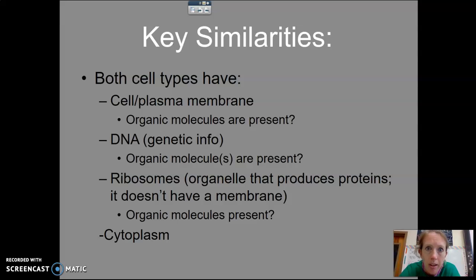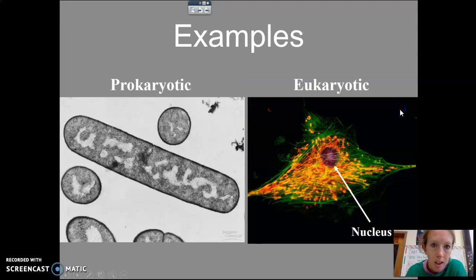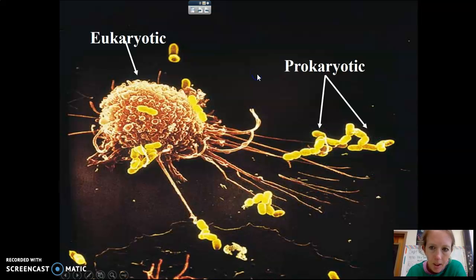All prokaryotes and eukaryotes have the organelle of ribosomes. Ribosomes do not have a membrane surrounding them, and so they're found in all types of cells. And then, of course, cytoplasm, that fluid within cells. So you can see two images of prokaryotic cells and eukaryotic cells. And typically, eukaryotic cells are going to be more complex because they have more internal structures, and they're also going to be larger in size as well.